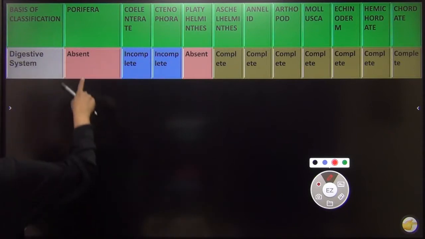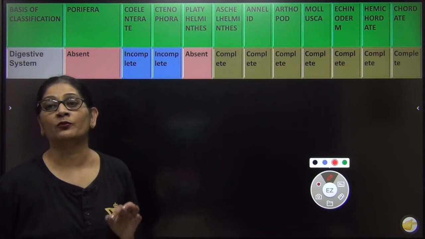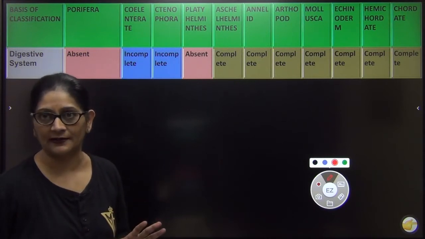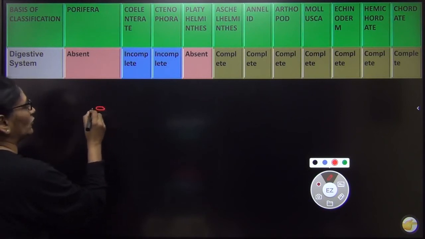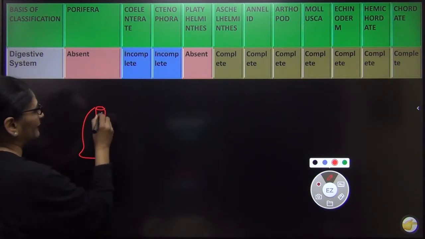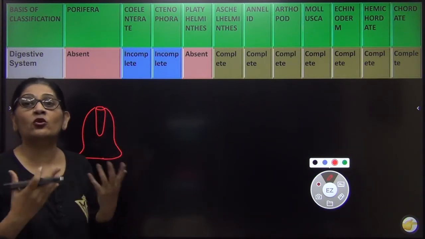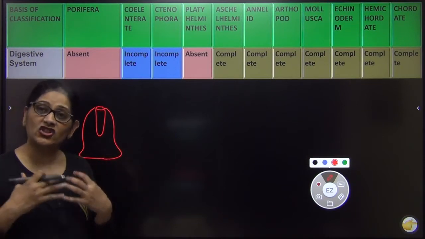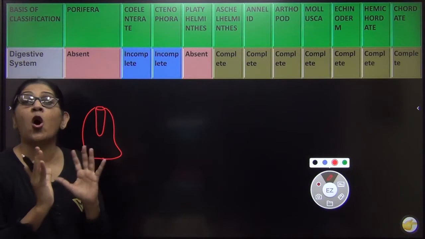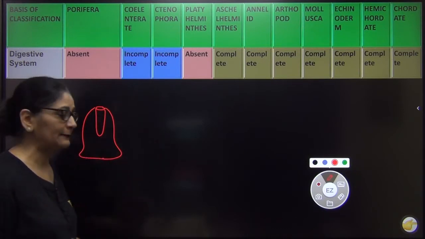As I always told you, Porifera is the only group where the digestive system is absent. You will ask why, ma'am? Because if you remember from what I taught you yesterday, Porifera have a cellular level of development. That means all the cells do their own function. There is no division of labor. Every cell does its own digestion. So there is no common digestive system which will digest food for all the cells of the body.